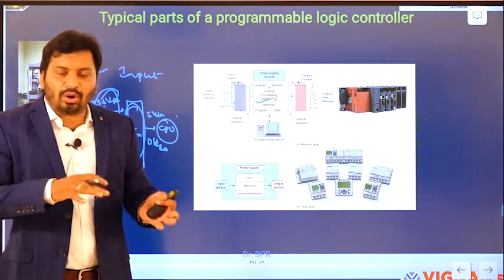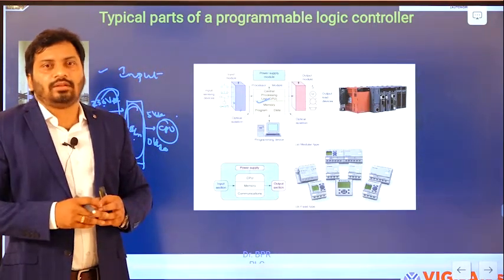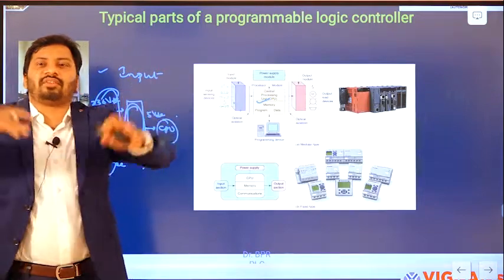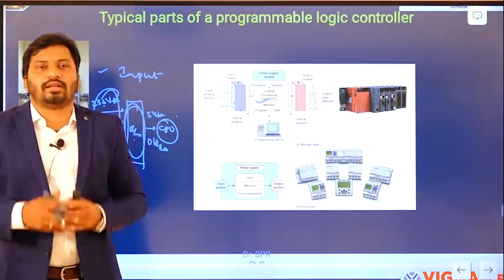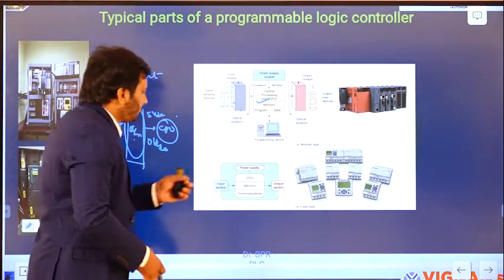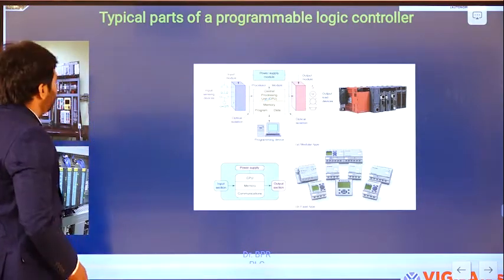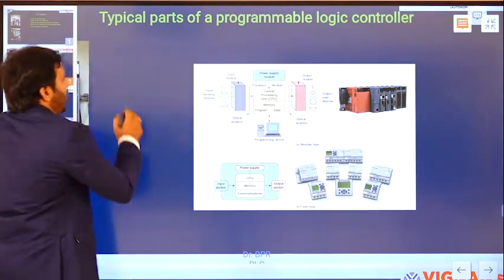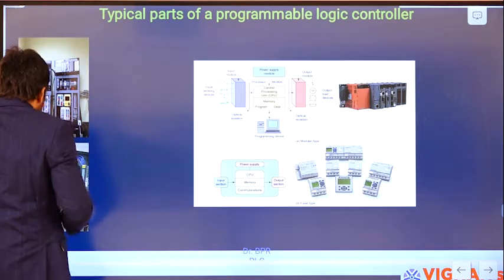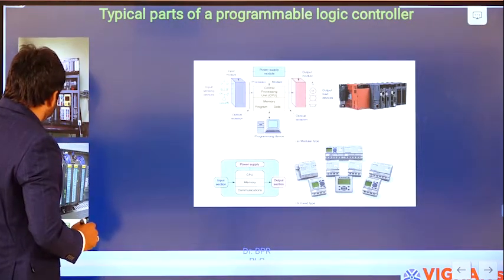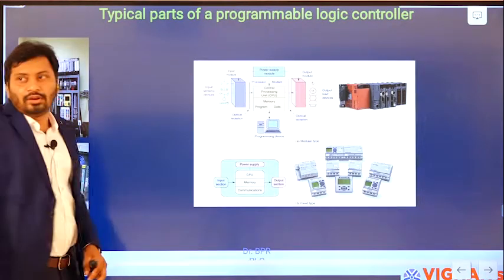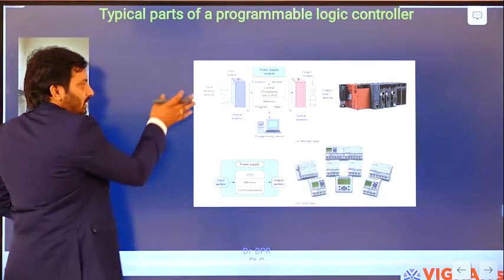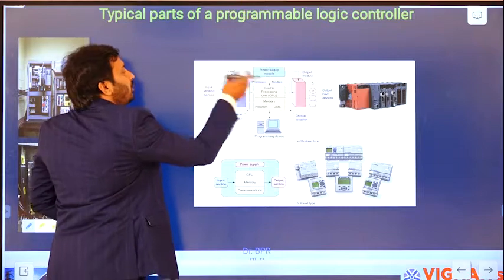Normally these are 0 or 5 volts we are going to give as an input to the CPU by using the switches. Different types of switches we are going to use in different places in the industry to sense the parameter values. So overall, what you need to understand is that this IO module, especially the input module, is going to be used to connect to the input sensors and transducers as the input, and it is going to give an output signal to the processor.